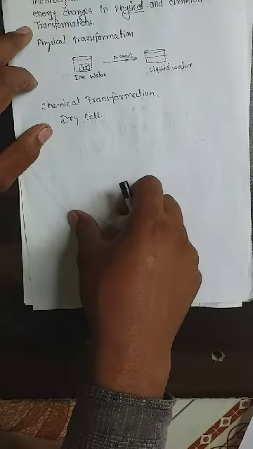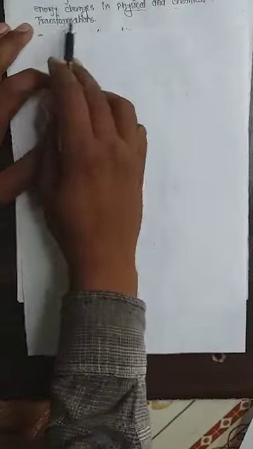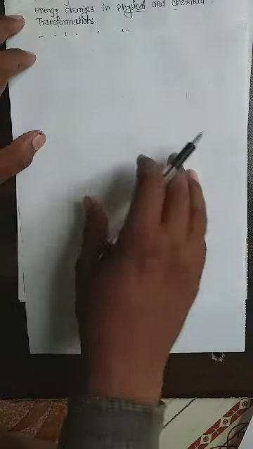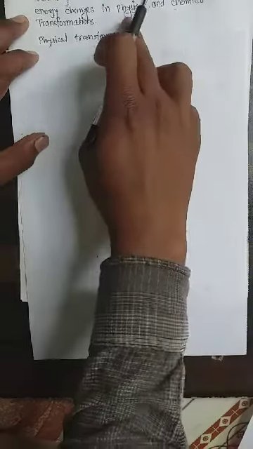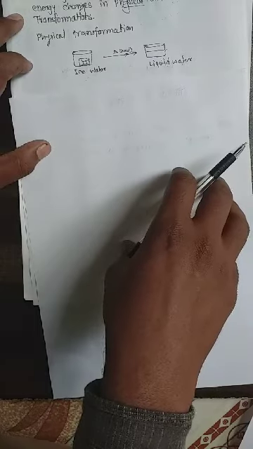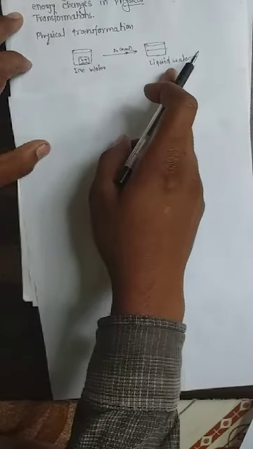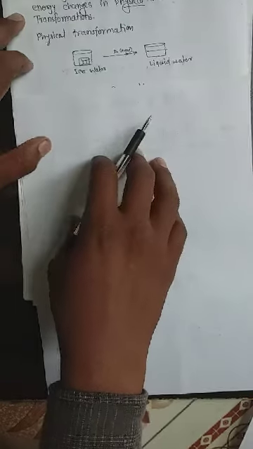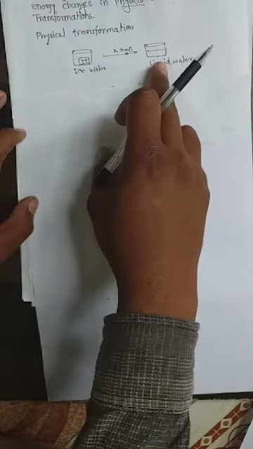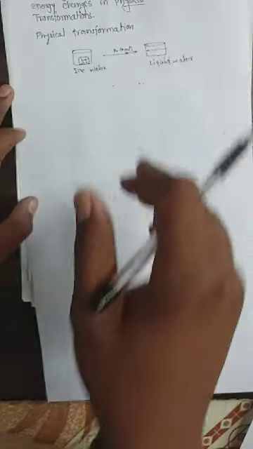Thermodynamics is concerned with the energy change in physical and chemical transformations. As an example of a physical transformation, when solid ice absorbs heat it is converted into liquid, so there is an energy change.